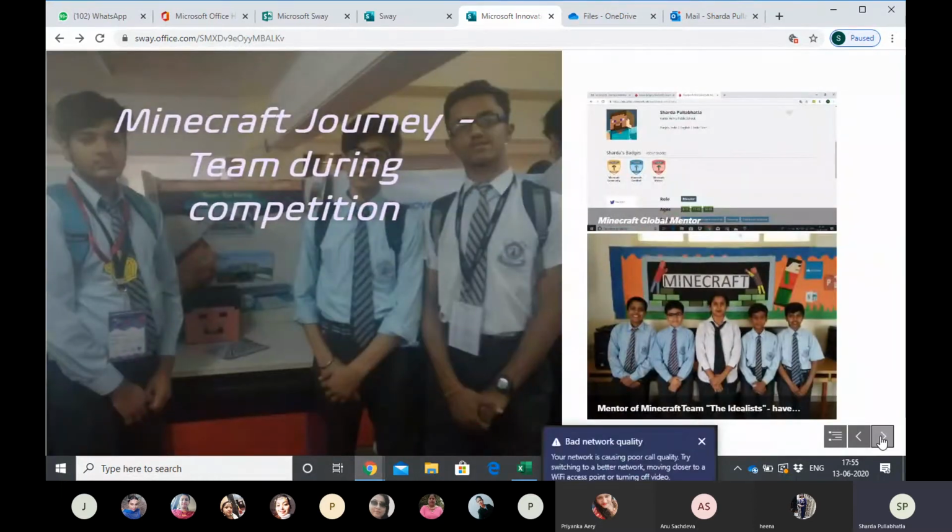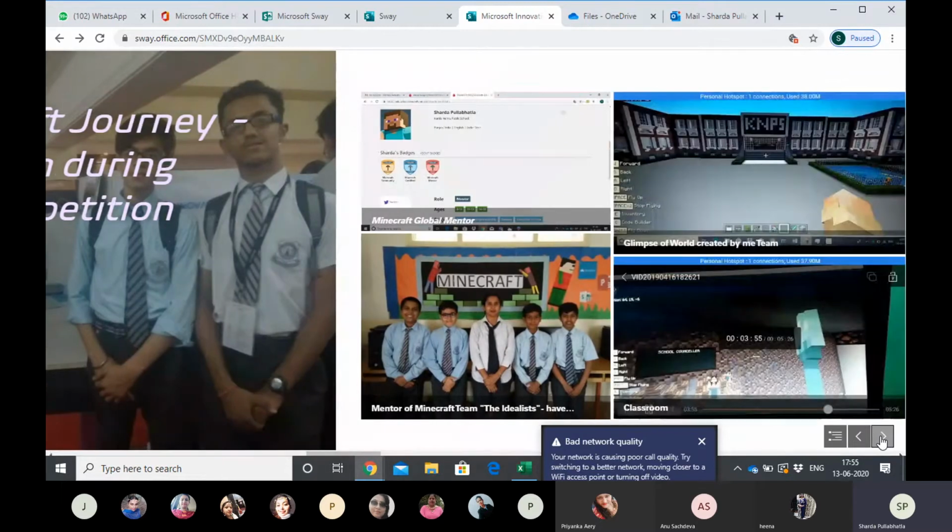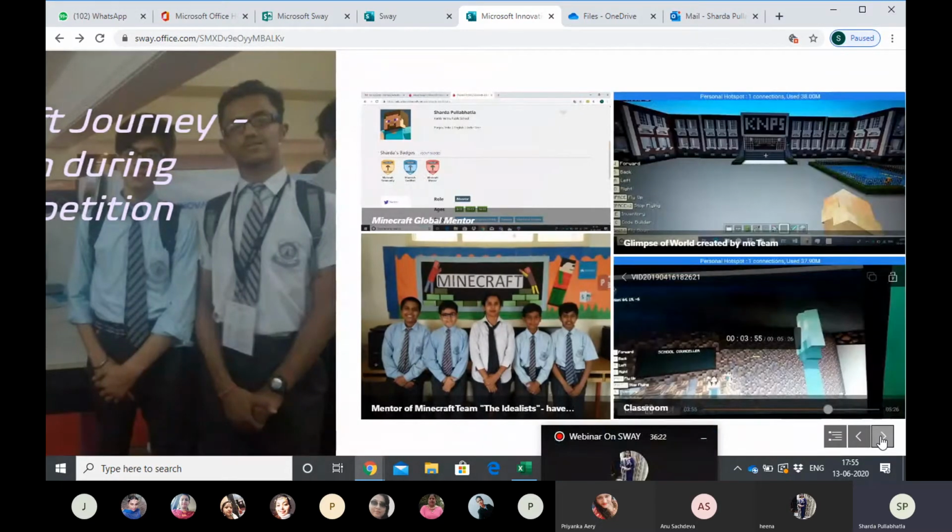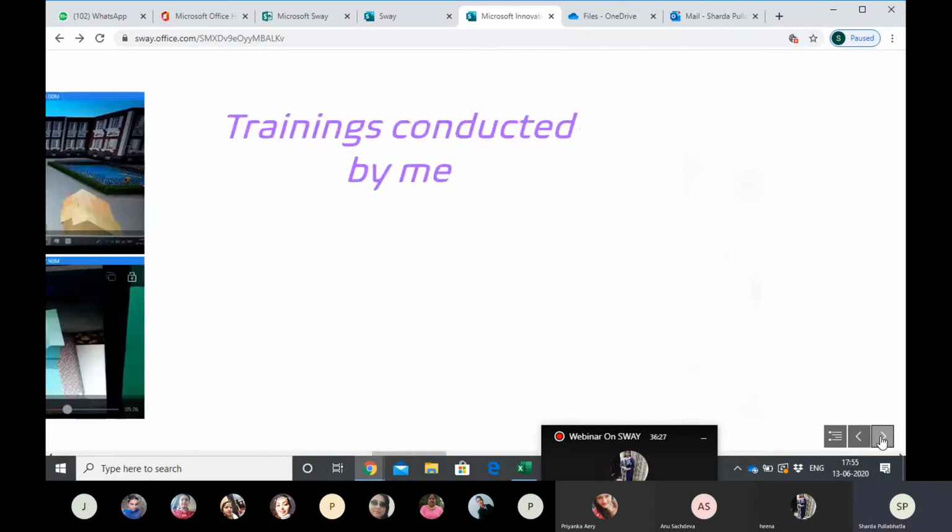See, these are our school children whom I had accompanied for the Minecraft journey, and this is my team, wherein we had participated in the Minecraft Global Mentorship. So these were a few Minecraft models that the children had made through Minecraft, just screenshots of them. So, trainings conducted by me.